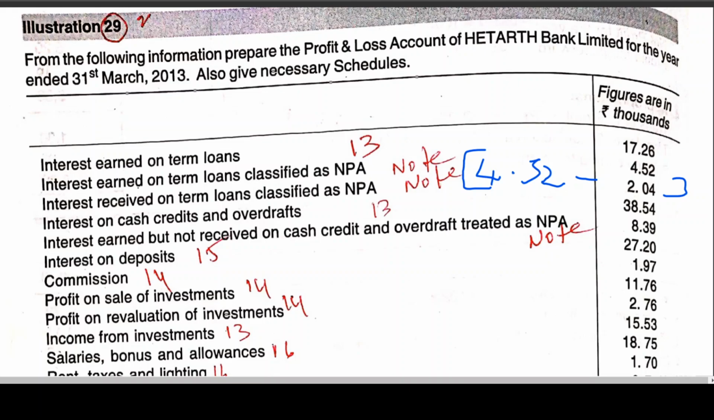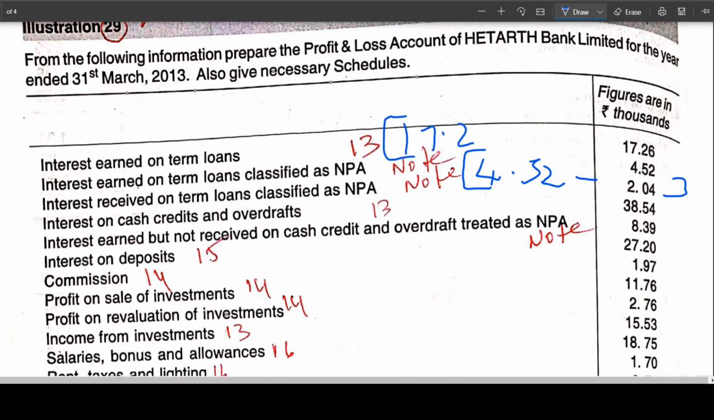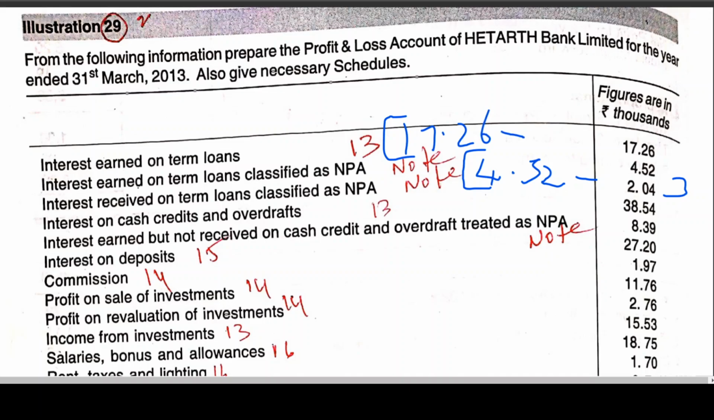So therefore, what is to be done? 17.26 minus 2.48, if you deduct, you'll be getting 14.78. So in schedule 13, 17.26 minus 2.48. What is 2.48? 2.48 is income earned but not received. So this 4.52 is including 2.04. 2.04 has been received, no problem. What is not received? 2.48. The 2.48 is including interest earned on term loans.